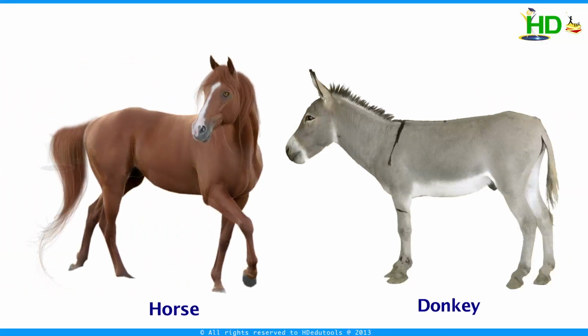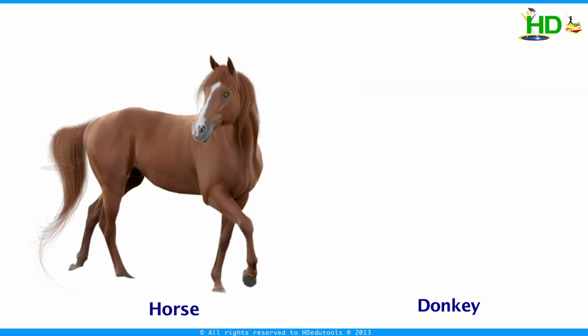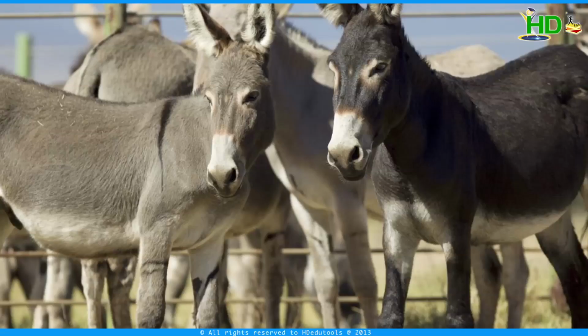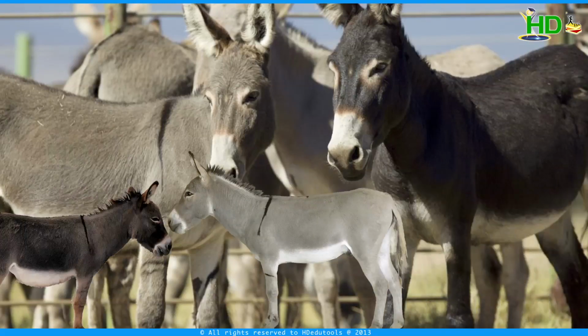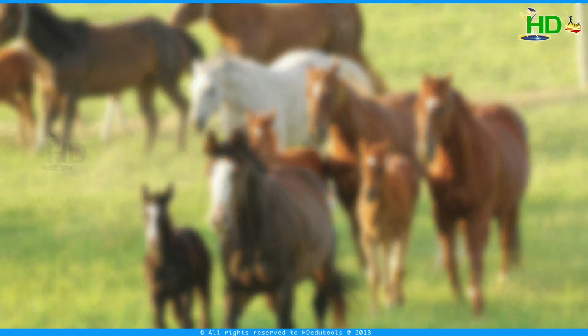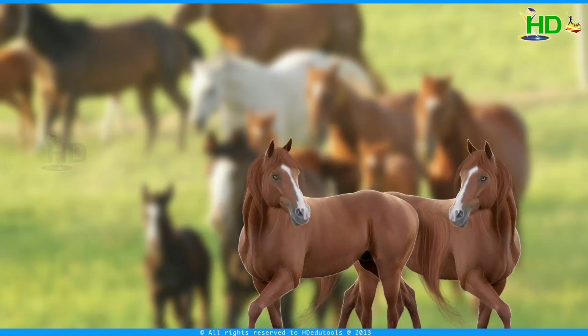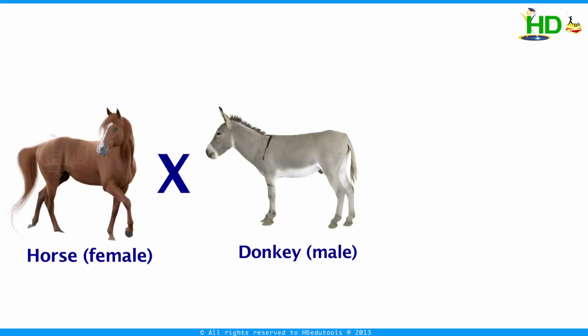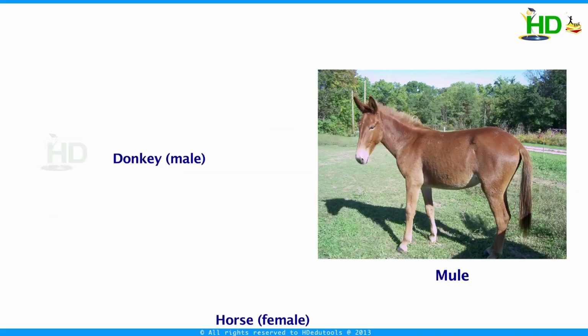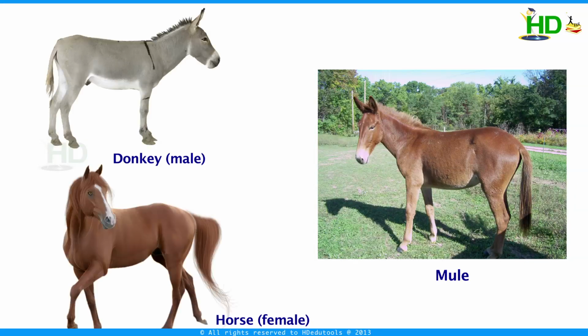Horse is one kind of species and donkey is another kind of species. All donkeys can produce donkeys, all horses can produce horses. But a cross between a horse and a donkey is possible. It produces a new organism, that is a mule. It is a cross between a male donkey and a female horse.